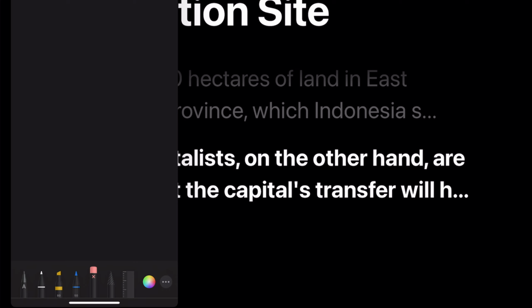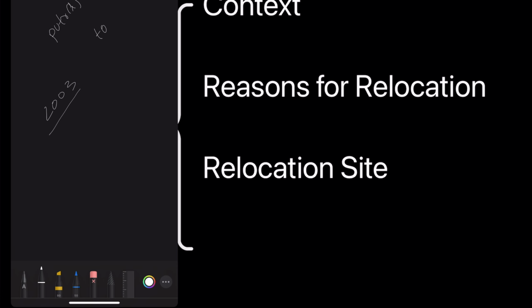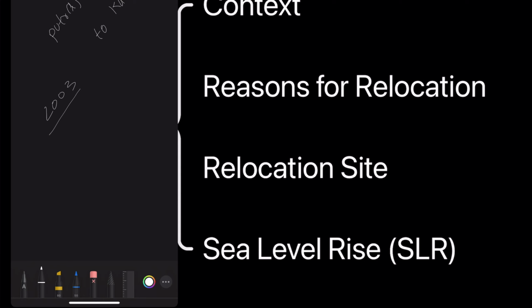In the year 2003, Malaysia moved its capital from Kuala Lumpur to Putrajaya, and also Myanmar, in the year 2006, shifted its capital from Rangoon to Naypyidaw.